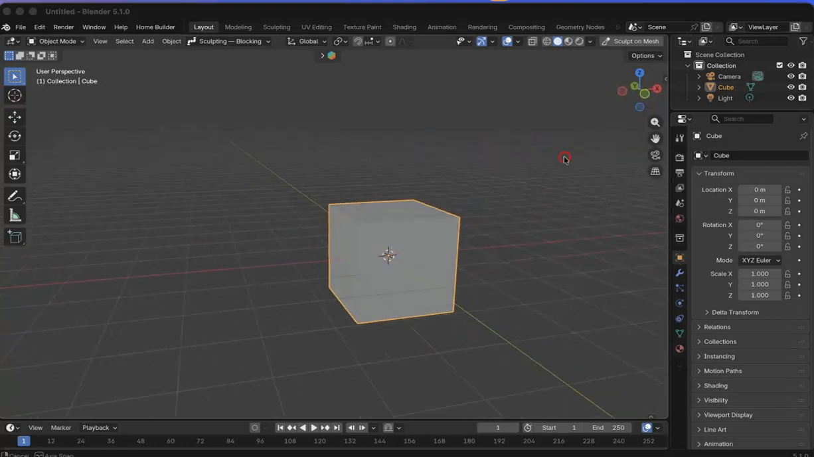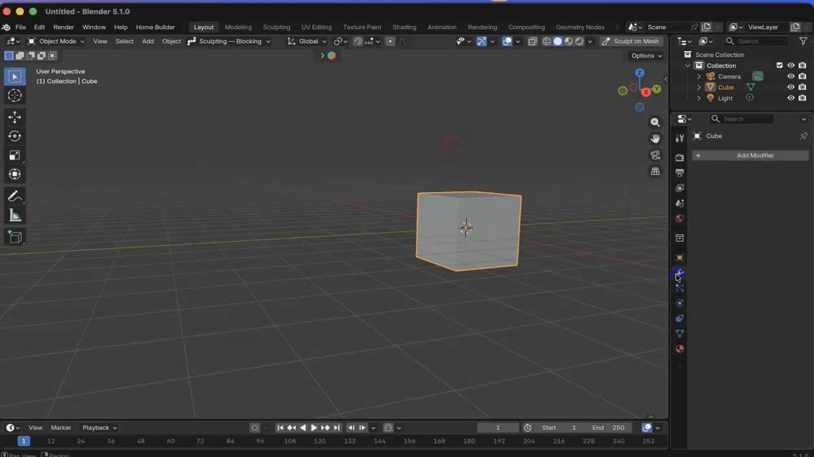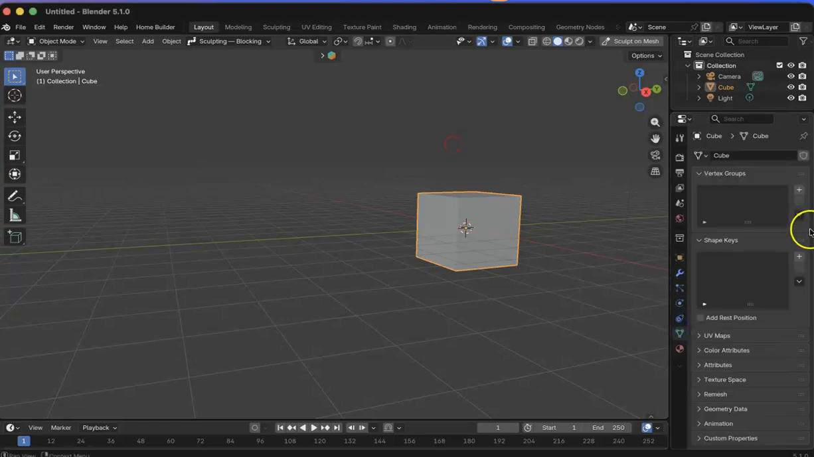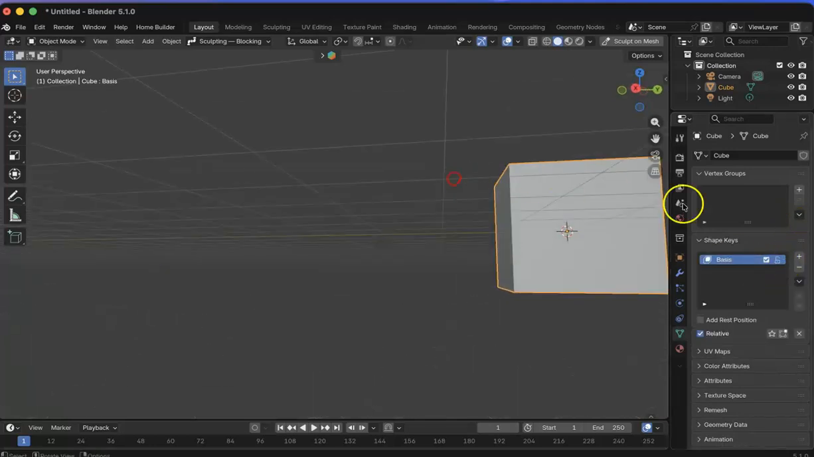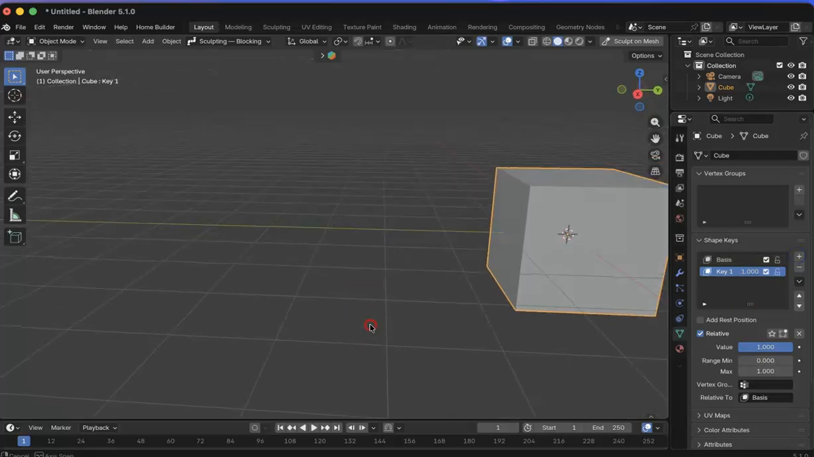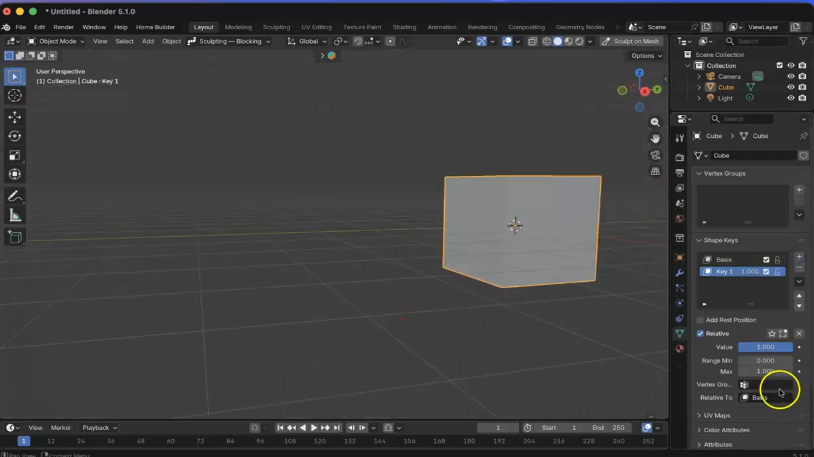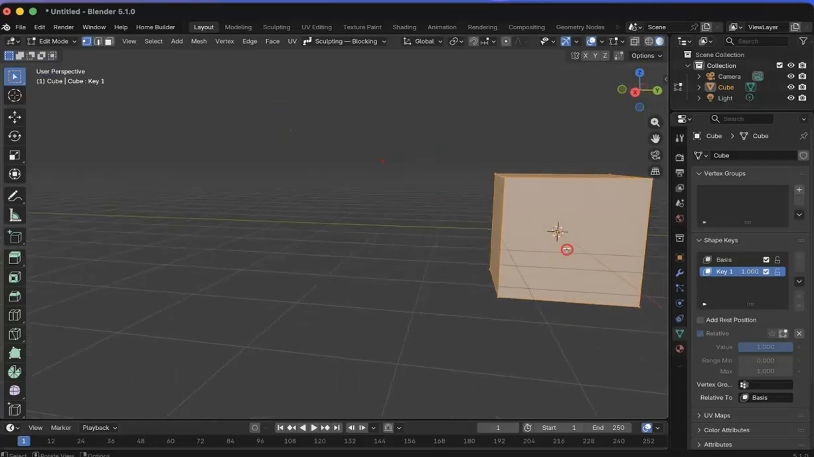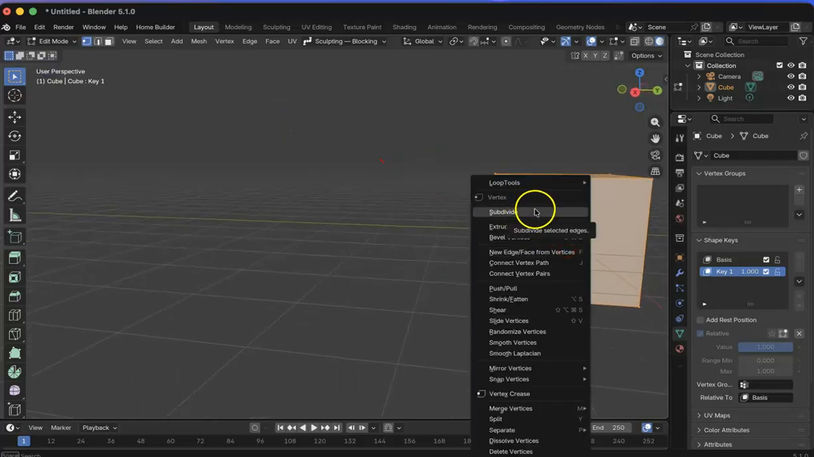Today I'm gonna show you how to use shape keys. First make a basis, then a key. This is how you can work with it. It actually helps to move.